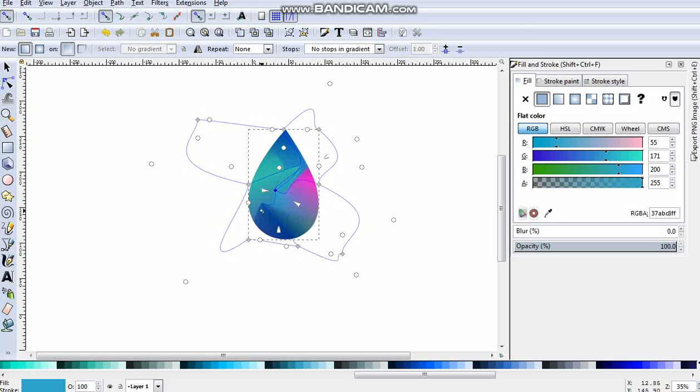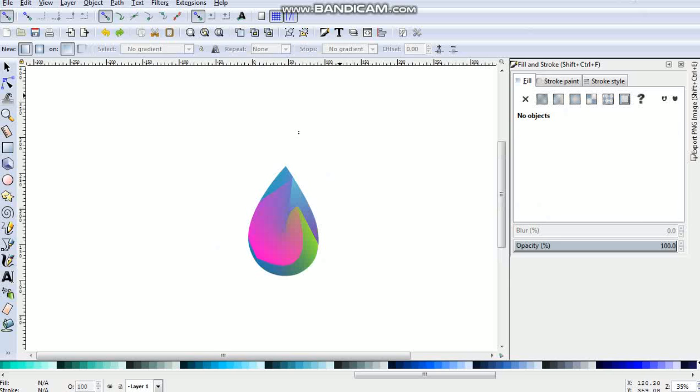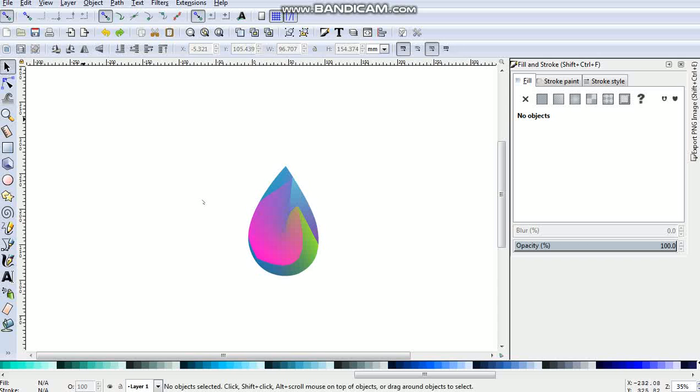So you can adjust this as you want. Let me adjust. Okay, I think this is good.